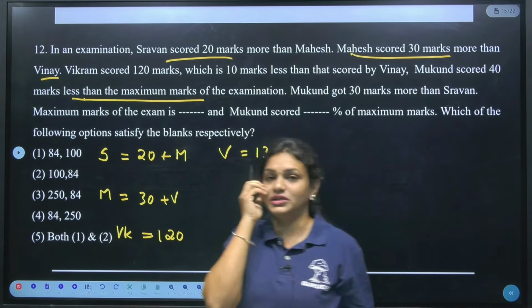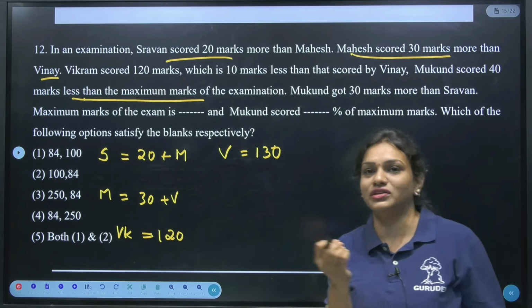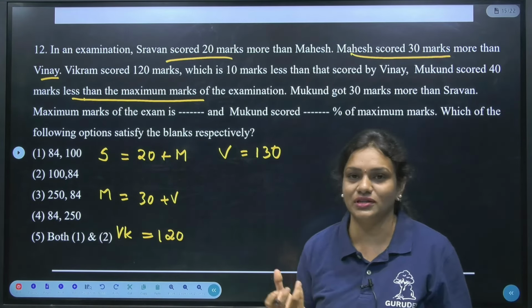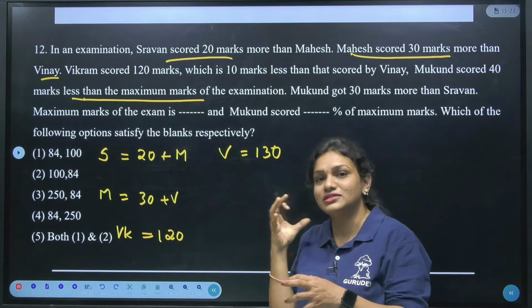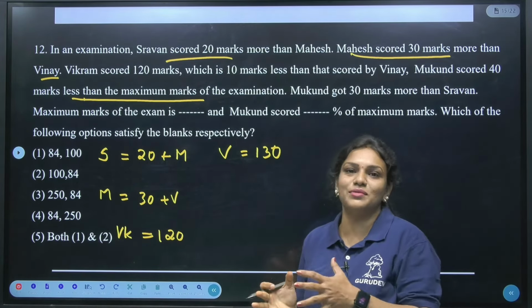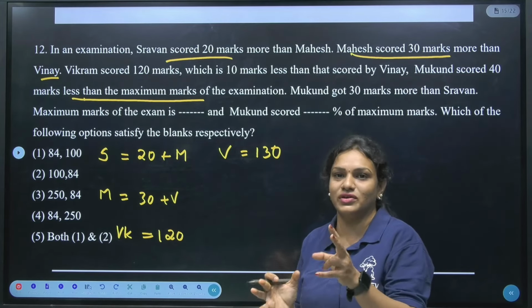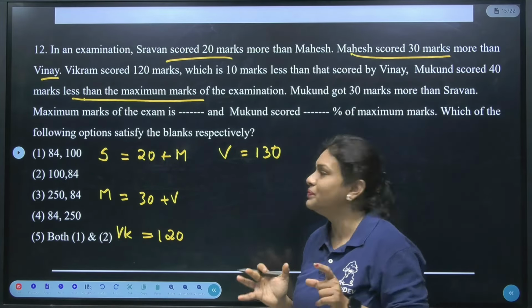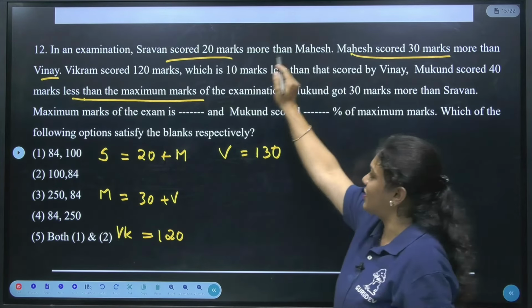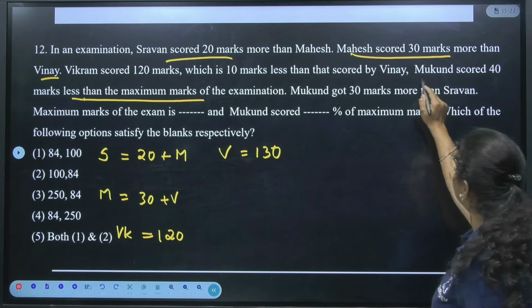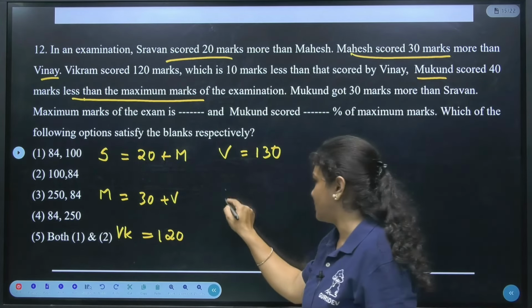And guys, one more thing. In case of exam C, he will not take different names, in the sense names starting with the same letter. So wantedly the examiner will take similar letters, whatever the name starts with. Is it clear? Okay. Now in case of this, already Mahesh we have taken as M, right? So now just take Mukund as MK.